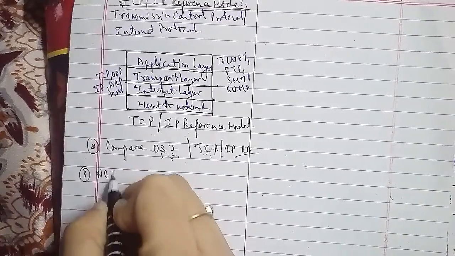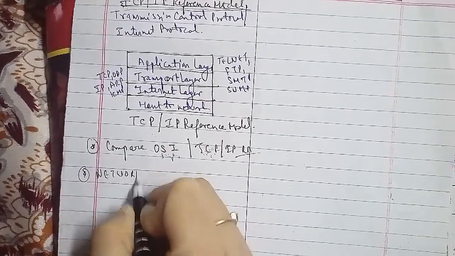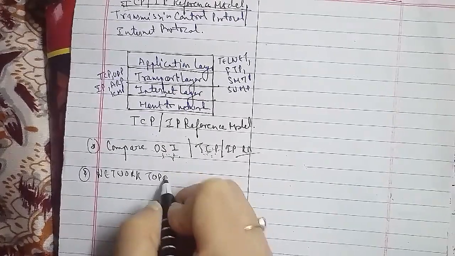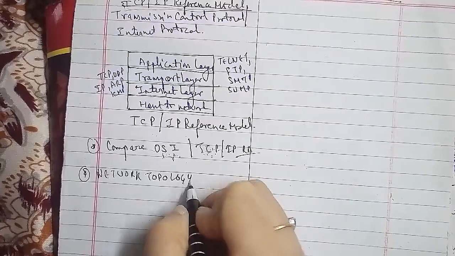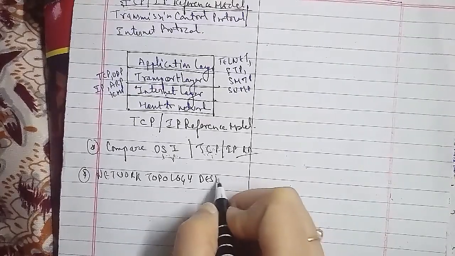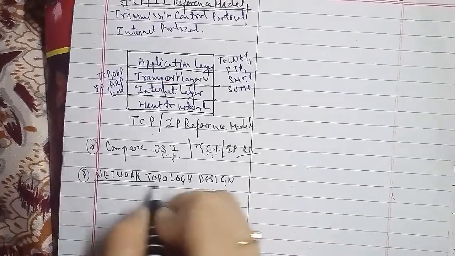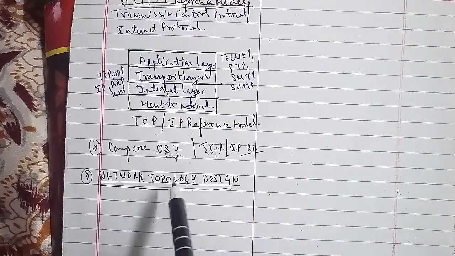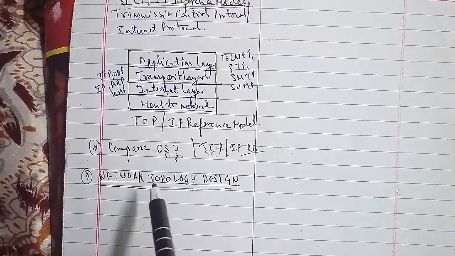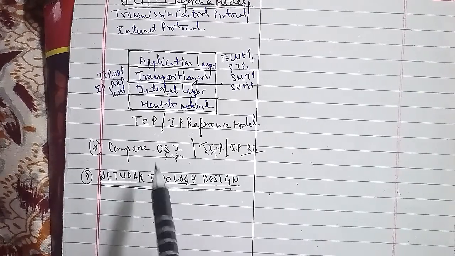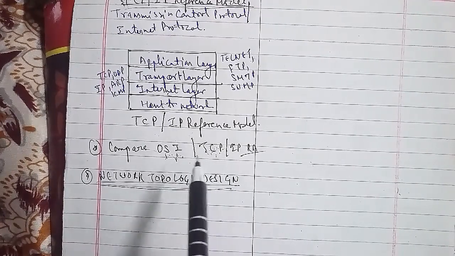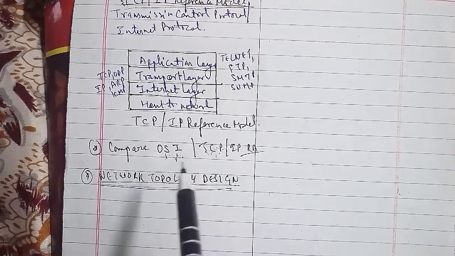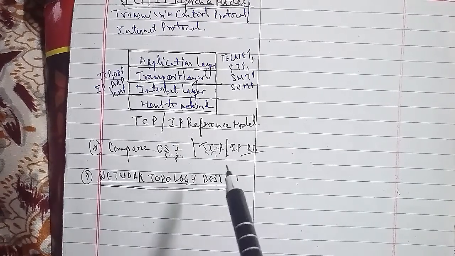Now we'll talk about the first topology, the mesh topology. In the mesh topology, every router or switch is connected to every other router or switch.